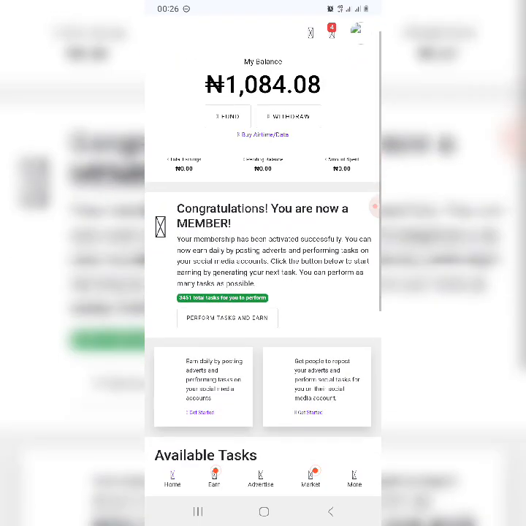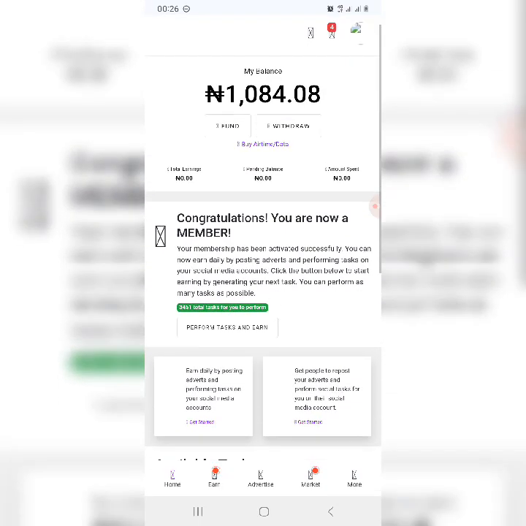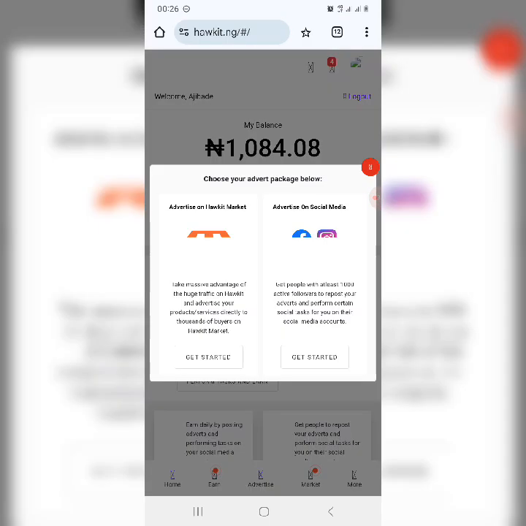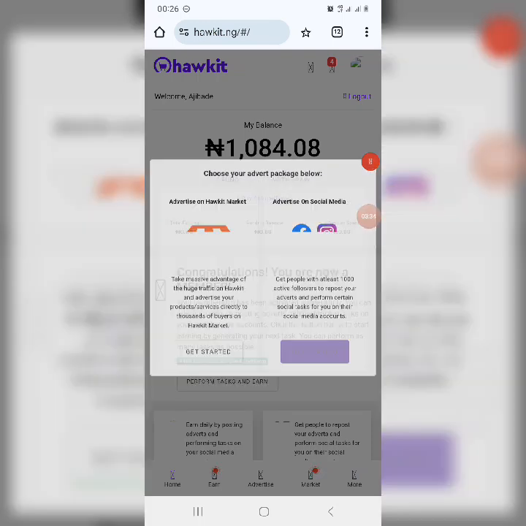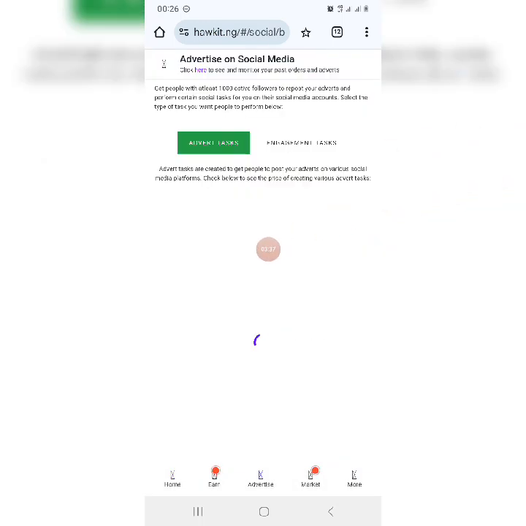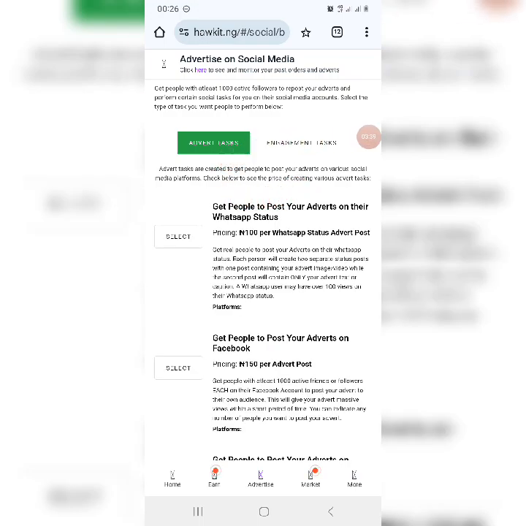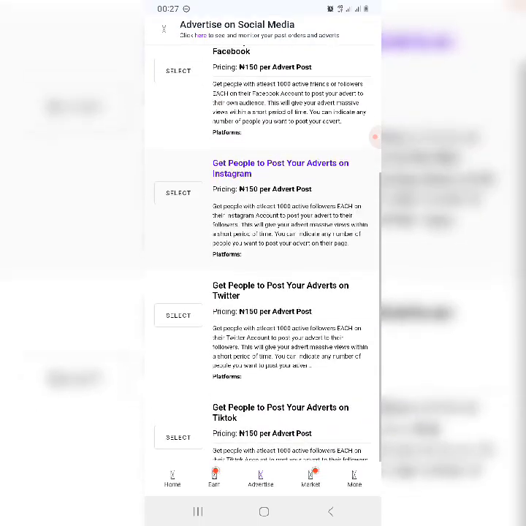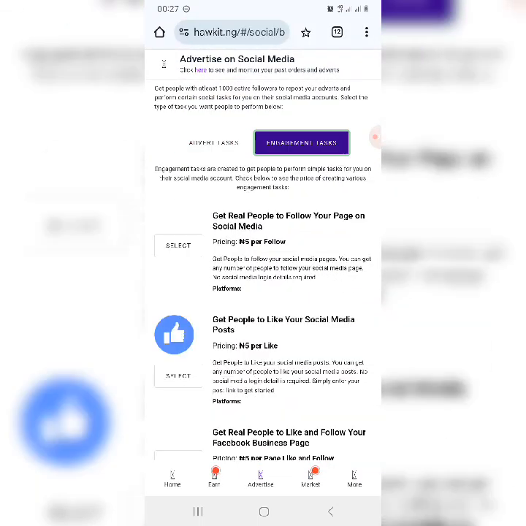So we are going to use 1,000 naira to do this in order to make money using Opay and this site. After you have registered and funded your account, the next thing is to advertise. You click on advertise, and then you click on advertise on Hawkit market. No, we don't want that. Advertise on social media, so click on that. So you see advertise tags, but we want to do engagement tags, not the social media one, like posting on Facebook or WhatsApp status.